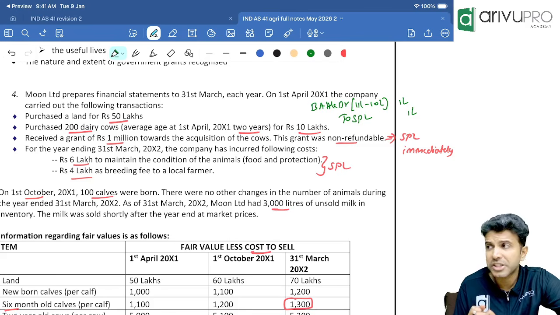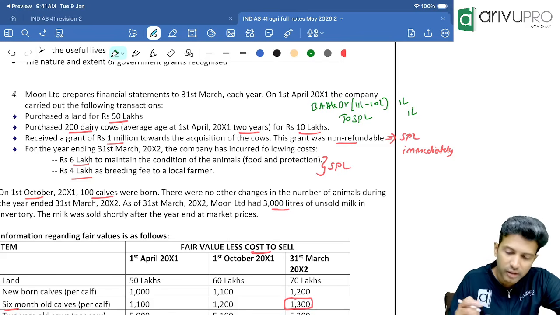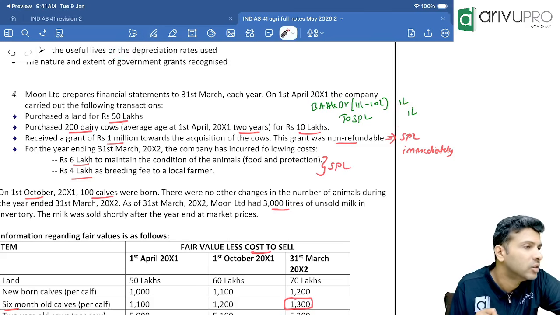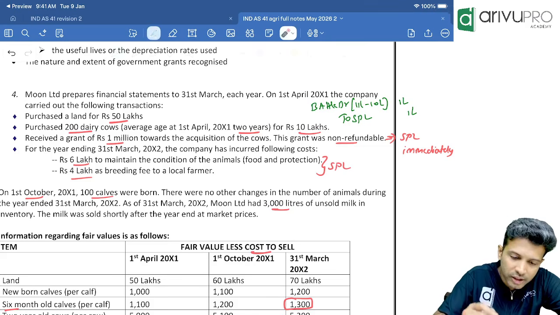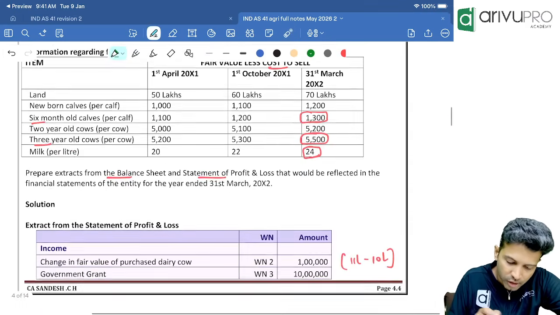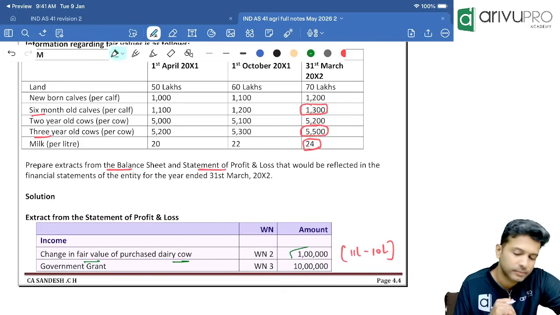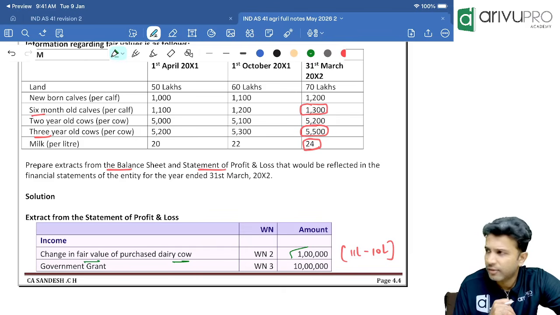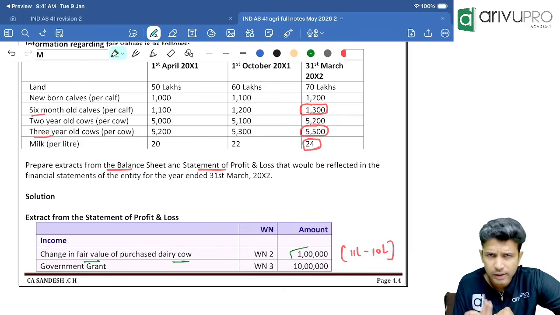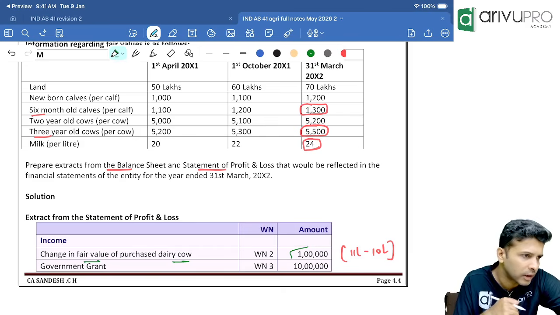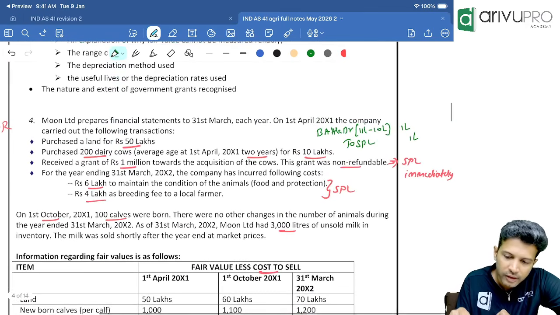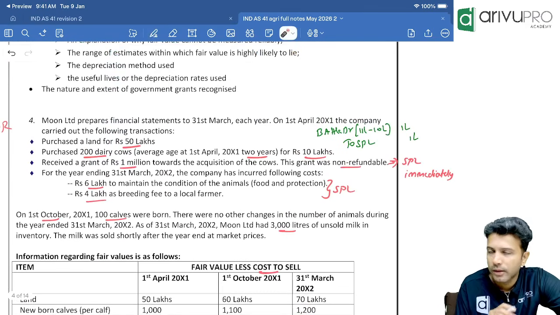They asked for only the balance sheet extract or even the SPL extract. This 1 lakh is a gain, no? So you'll have to show it in SPL as a gain. Check if the 1 lakh gain has been shown in SPL. Check your solution. Change in the fair value of cow. How much? 1 lakh. Easy. If it is straightforward, you can calculate directly. If you want to put up a working note, you can put up your working note. That's how you want to present it. Can I get to the next one? Now the cow part is over. Move on to the next.